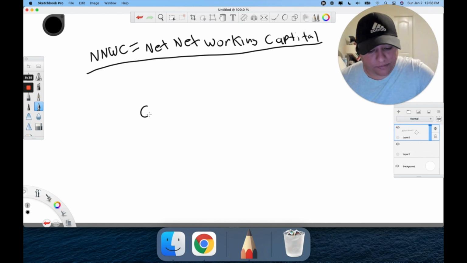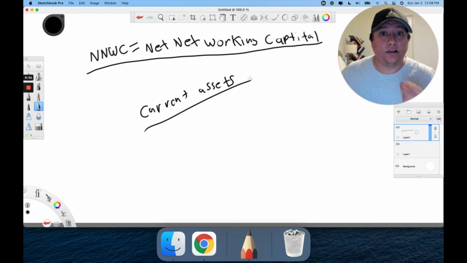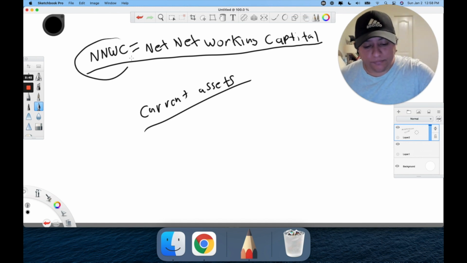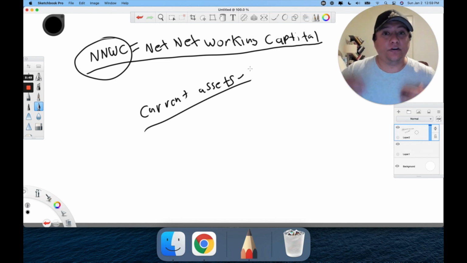This will all make sense once we go into the company's financials. With the NNWC, we're discounting these items, being very conservative, and looking at it based on a liquidation value, a scrap type of approach. So that's the difference between the net current asset value and the net net working capital.